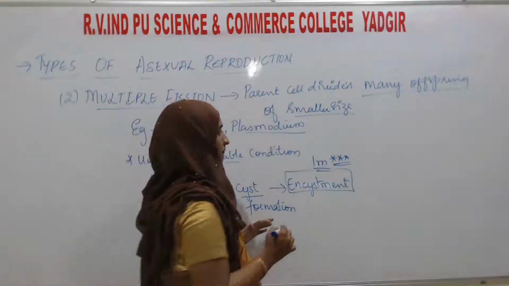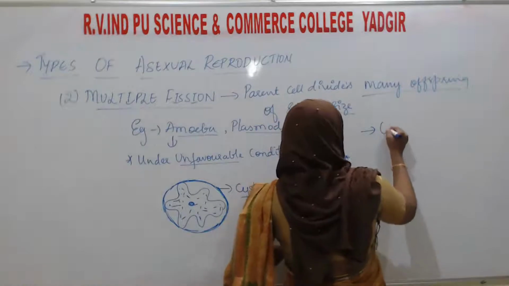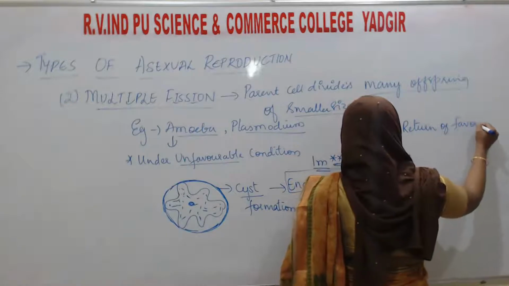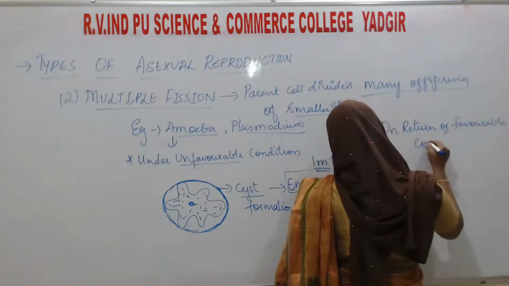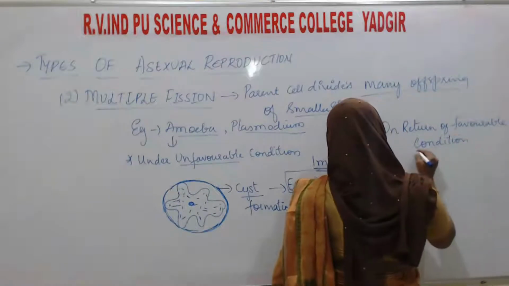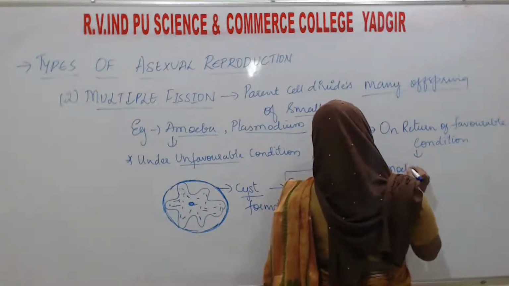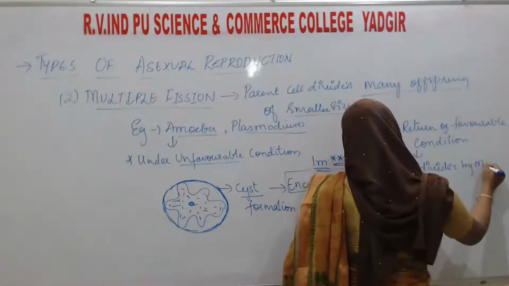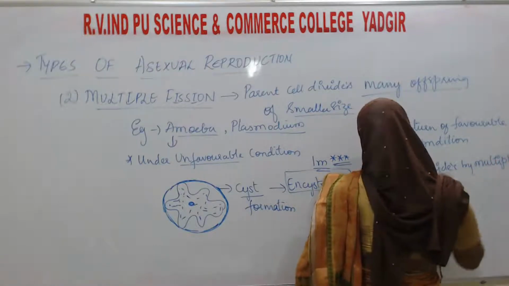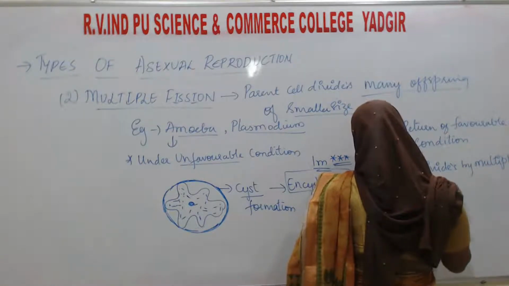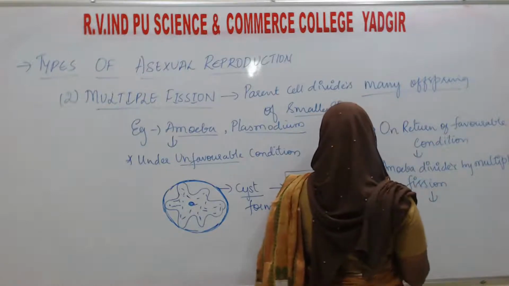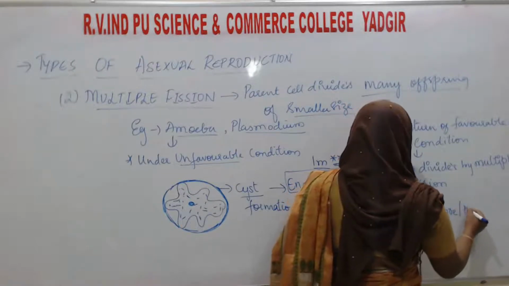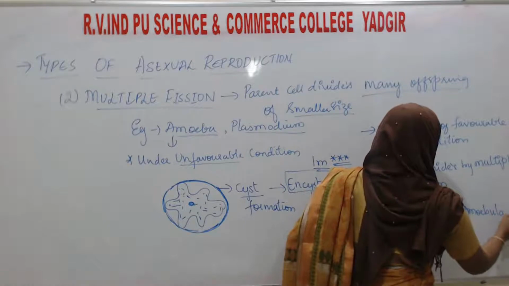Here I will write: on return of favorable condition, amoeba divides by multiple fission and then produces the spores, or else it is also known as the amoebulae.